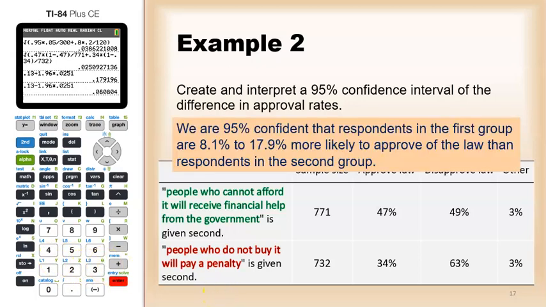So, put that together. We are 95% confident that the respondents in the first group are between 8.1% and 17.9% more likely to approve of the law than respondents in the second group. So, pretty wide difference.